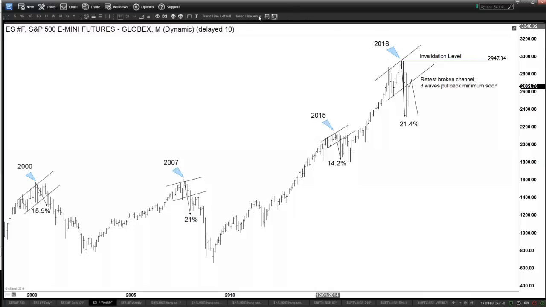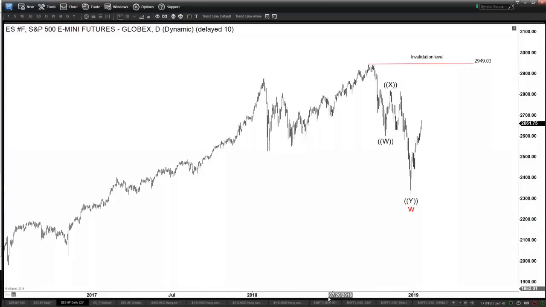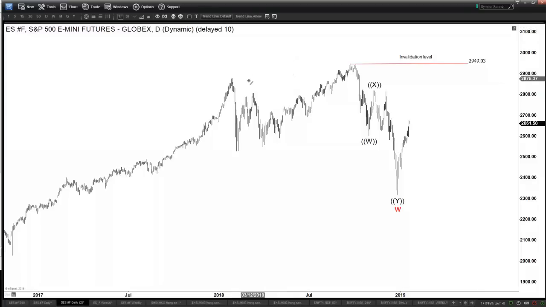I mean, it doesn't matter if it makes another high to 2700, for example, or so on, as long as it is staying below 2947, this is going to form some sort of a top here soon, and then at least give us a 3-wave pullback pretty soon.